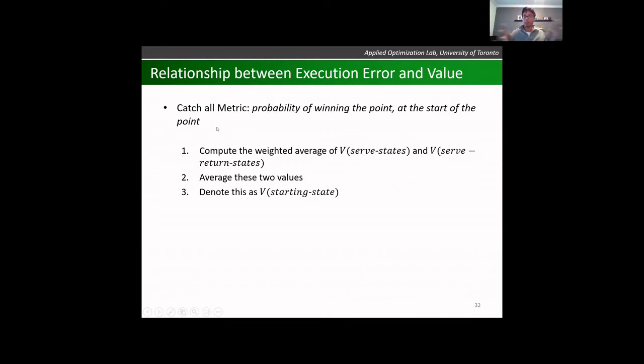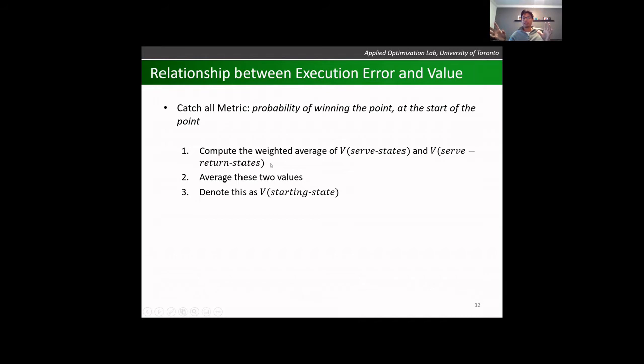This is where I want to motivate the idea of how we investigate particular types and magnitudes of execution error and how that affects our value. To do so, I need a catch-all metric, so that I can summarize the value function with just one number. And so I define this as the probability of winning the point at the start of the point. Before it was the probability of winning the point at each state. To get it at the start of the point, I compute the weighted average of the serving states and the serve return states.